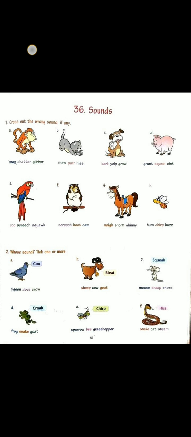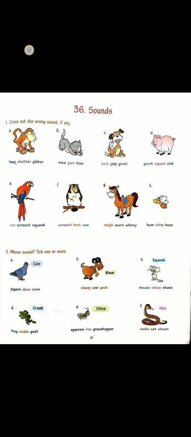Okay. Now question number 2. Whose sounds are these? You can take one or more words. First, A. Coo. Who coos? Pigeon, dove. But crow doesn't coo. A crow, cow, it doesn't coo. So take pigeon and dove.